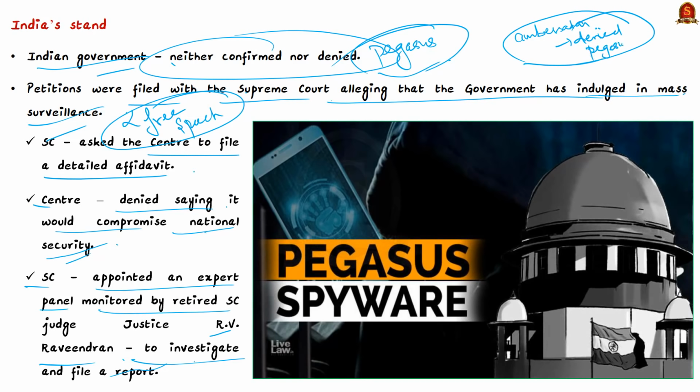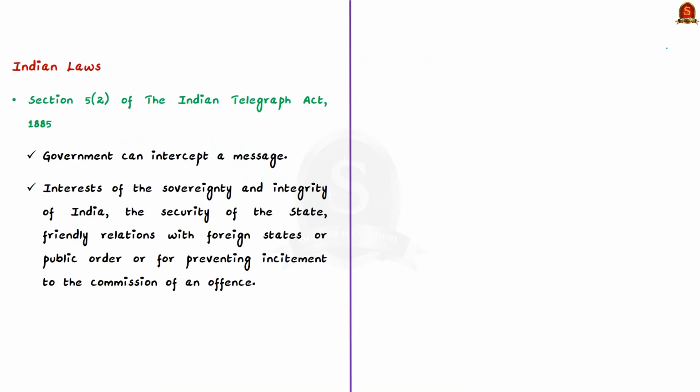Having seen the case in India, now let us see the laws in India that talk about spyware scenarios. You can use these laws in any cyber security related question in GS paper 3, since these are some of the static laws in our country.